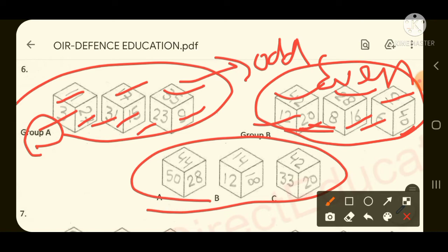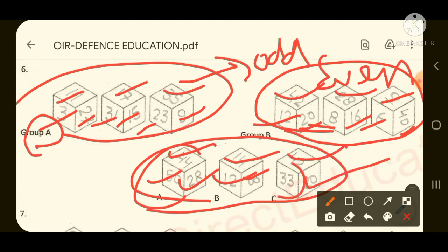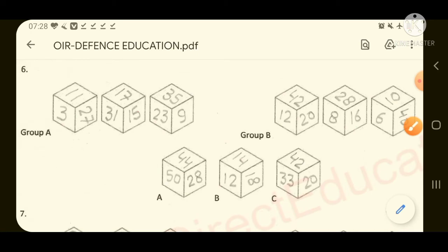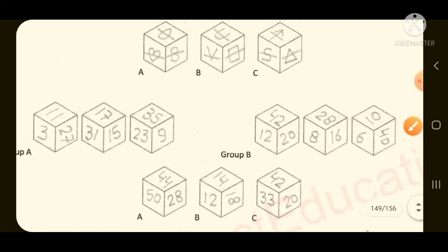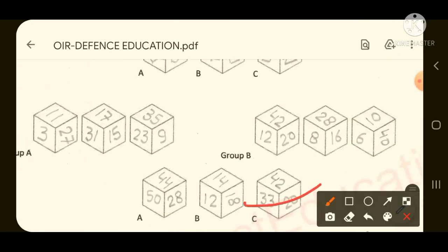In this cube it is 44, 28 and 50, all even. 14, 18, 12, all even. 42 even, 20 even, but 32 is odd, and here we have to get at least one face odd. So we got one face odd here. So our correct answer will be option number C.